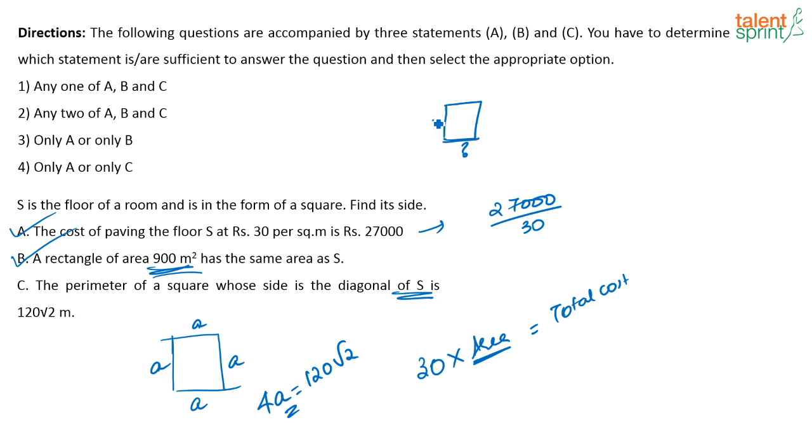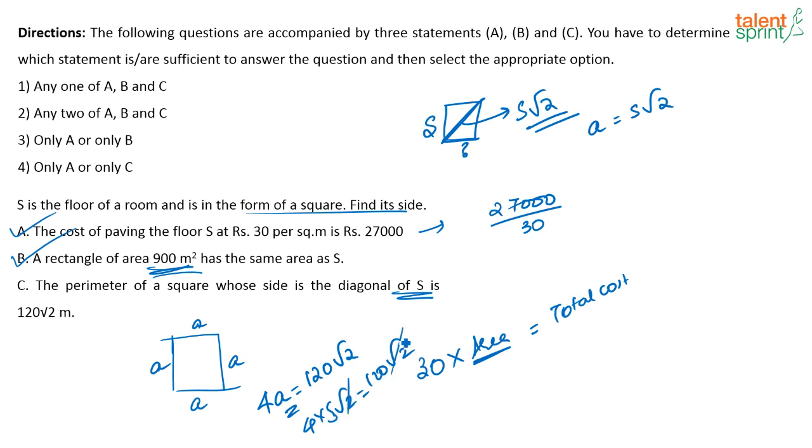So if the side of the square that we have to find out is taken as S, what is the diagonal? The diagonal of the square is nothing but S root 2. So what are they saying? They are saying A is equal to S root 2. Put that here, and you can find out what S is, right? You will have 4 into S root 2 equal to 120 root 2, or by solving you will get S is equal to 30.